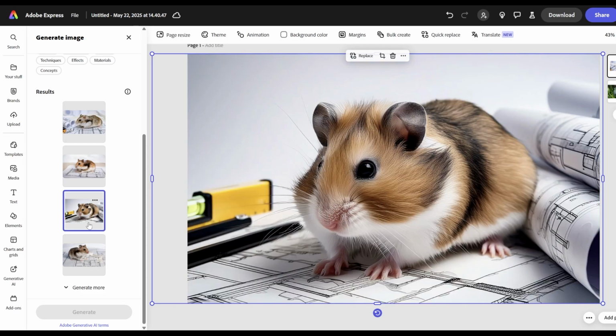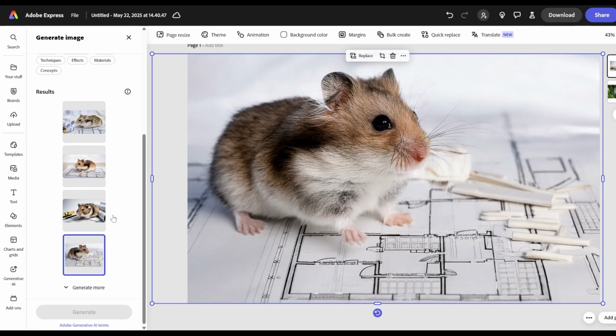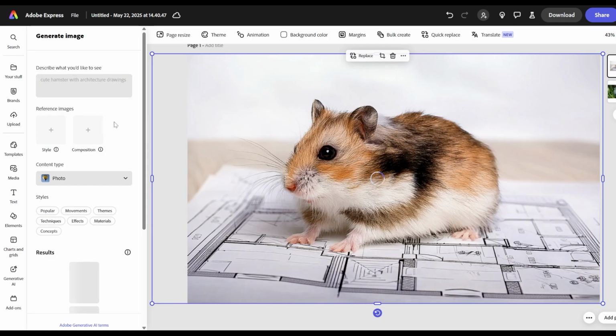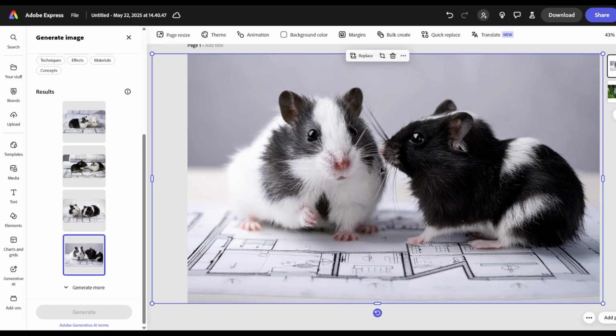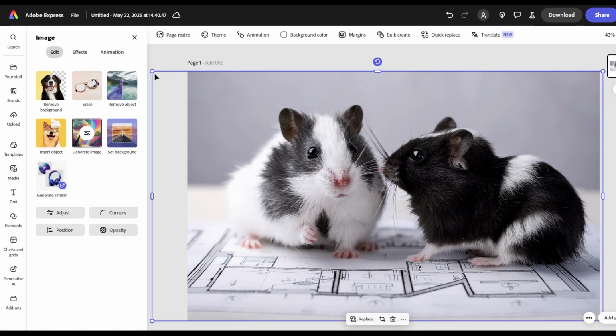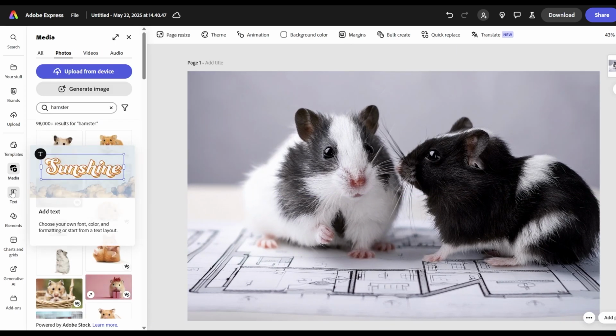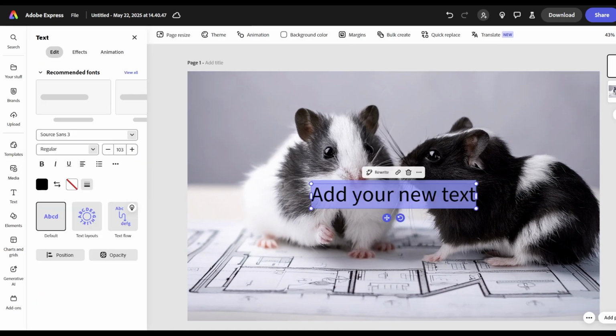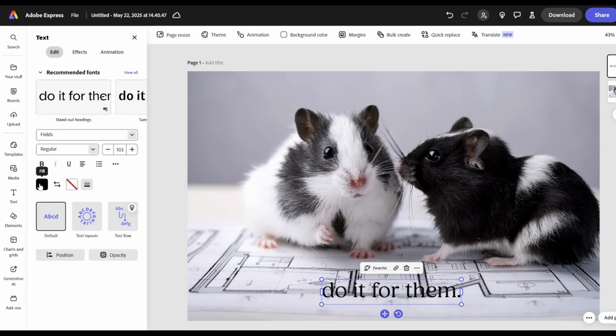You know what? I'm kind of impressed. But these look like wild feral hamsters, so I'm gonna regenerate that. This one kind of looks like a guinea pig. And you know what? I like this one the most, so I'm gonna choose this one. So I'm gonna delete my old image out. I'm gonna set that as the background. And now I'm gonna add in some text with an inspirational quote, of course. And I'm just gonna edit my font. I'm gonna change the color.